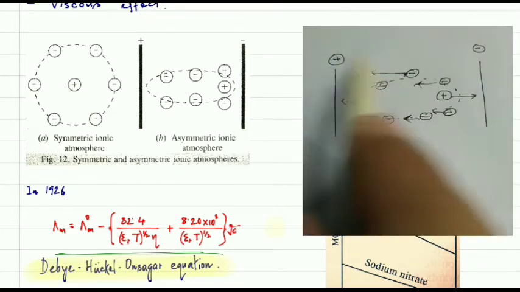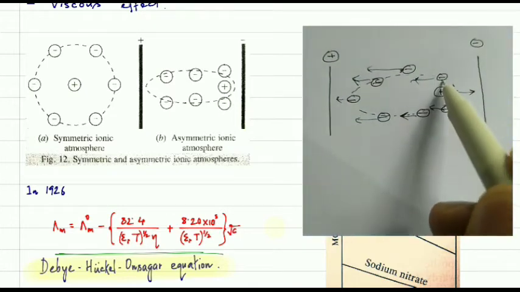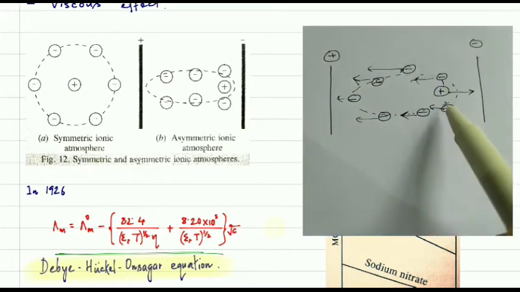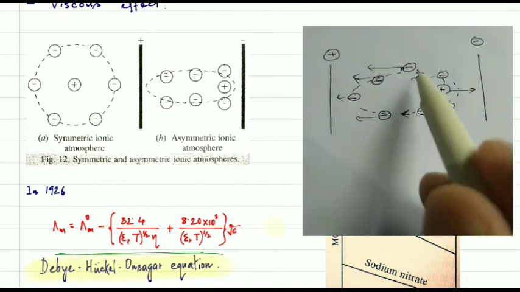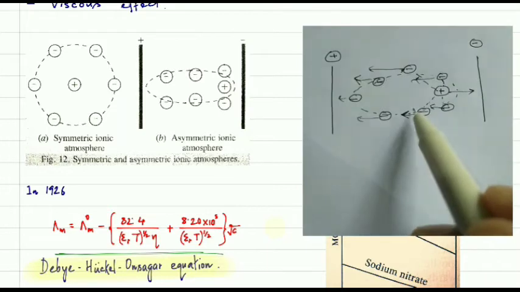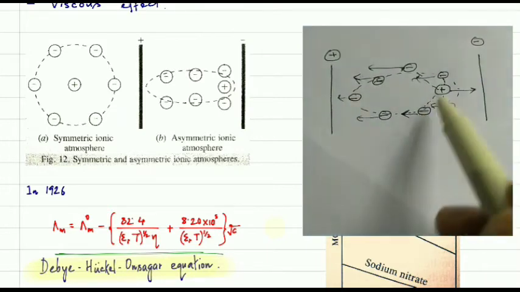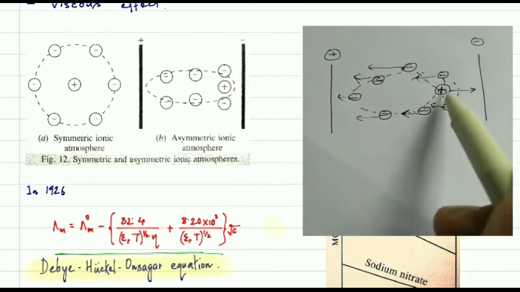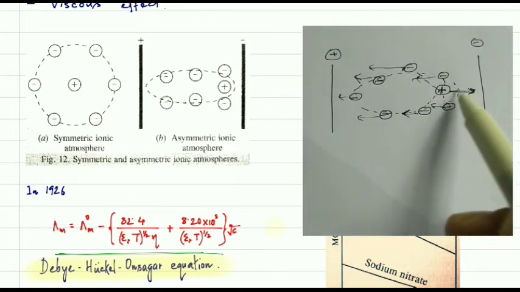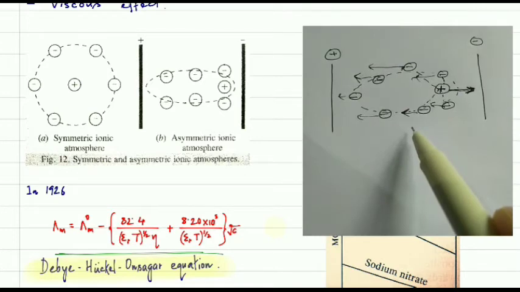Because of this applied potential. But here, if you notice this part, there will be some Coulombic interaction between these negative ions and positive ions, okay. So they are going to decrease the movement of these positive ions towards the negative electrode, okay.